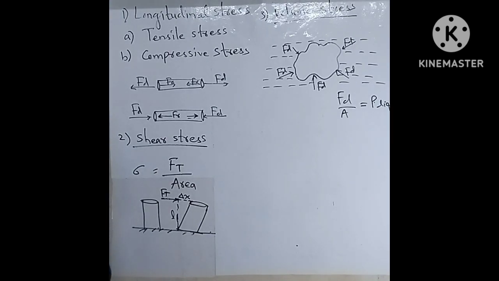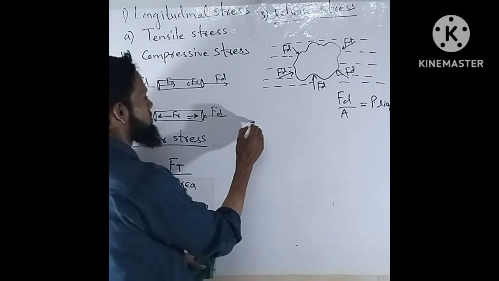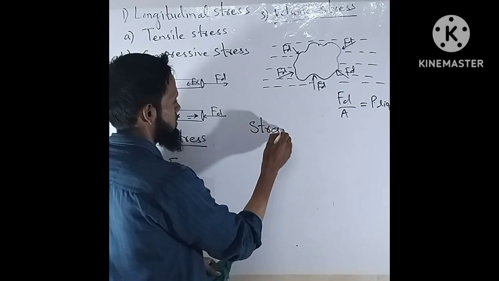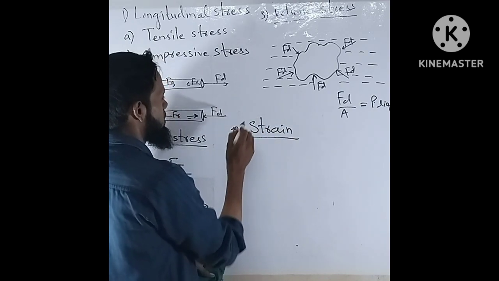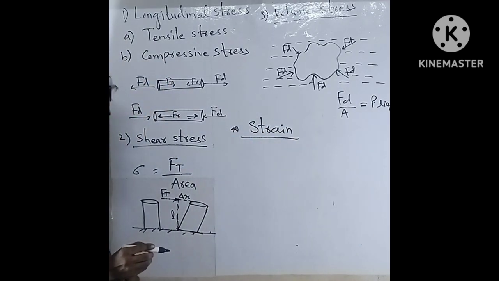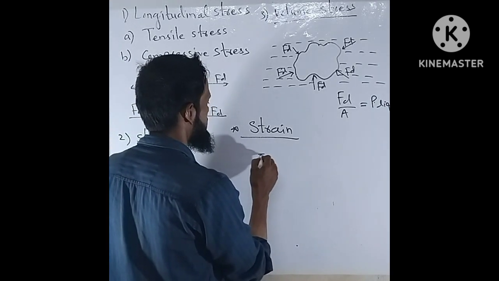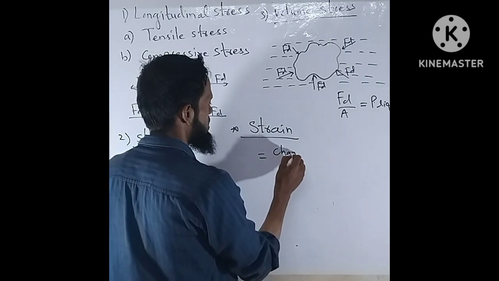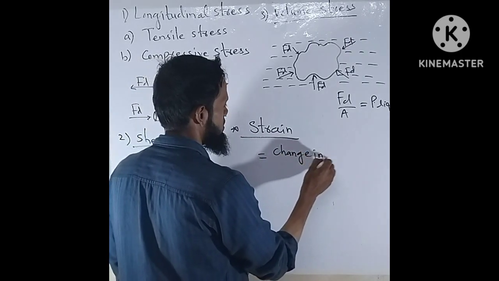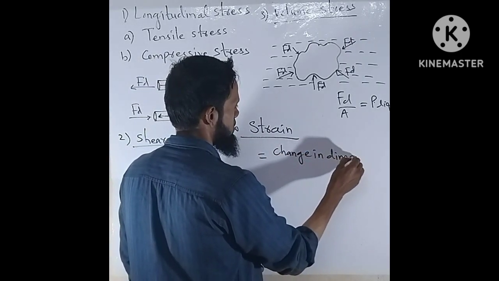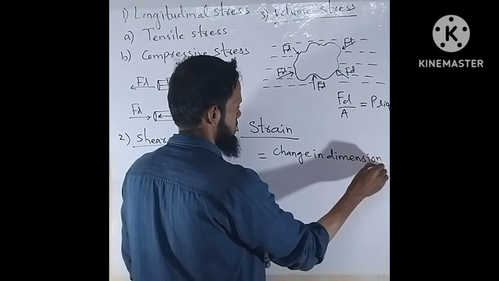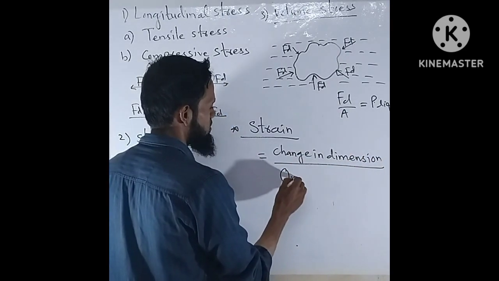Now we will understand about the strain. Strain can be defined as change in dimension per unit original dimension of material. It is the ratio of change in dimension upon original dimension.